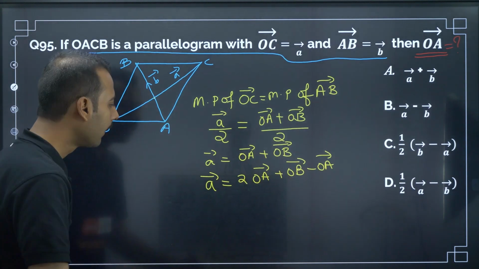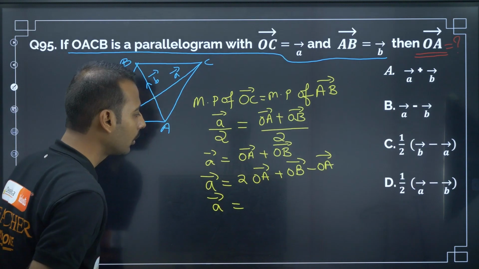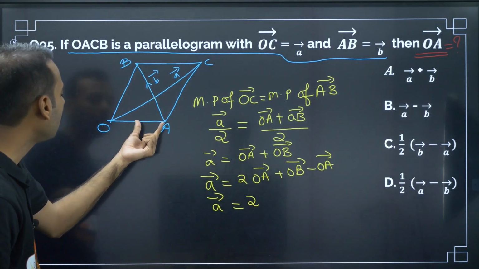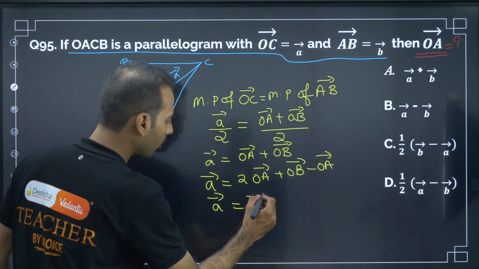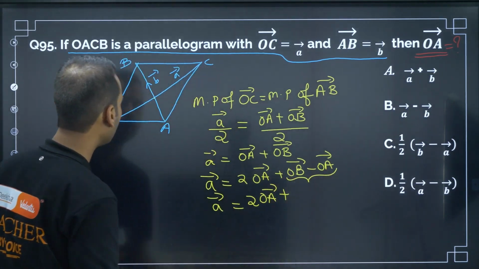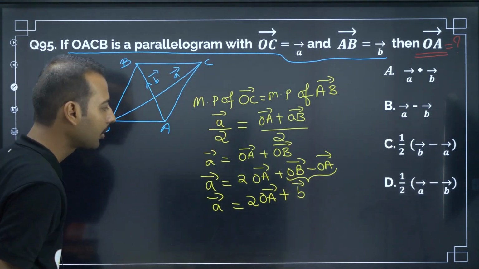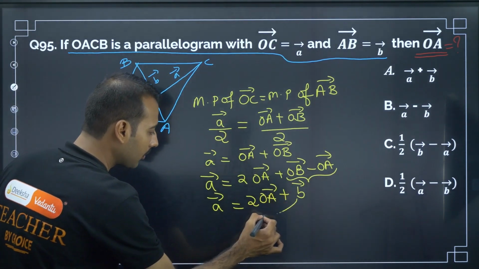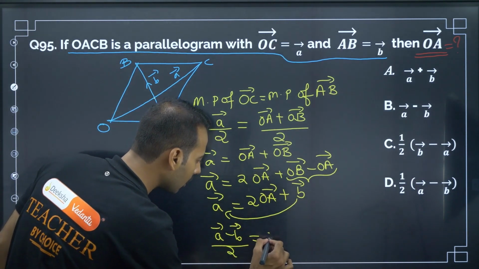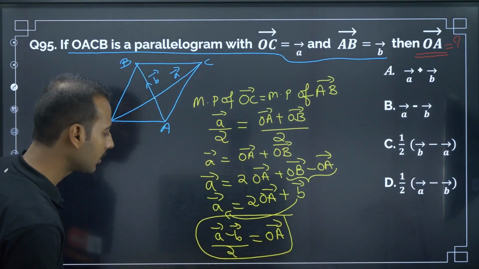Now A vector is equal to 2OA plus (OB minus OA). OB minus OA is B vector, so I am replacing it with B vector. Next, if I transpose the B vector to this side, A vector minus B vector divided by 2 is equal to OA vector. So OA vector is equal to (A minus B) by 2.